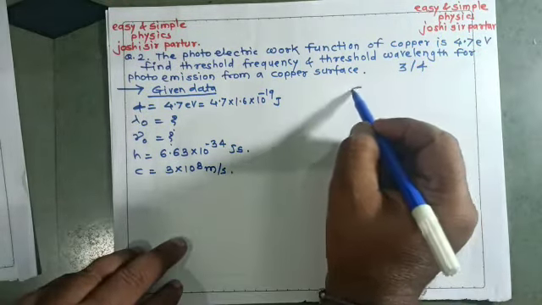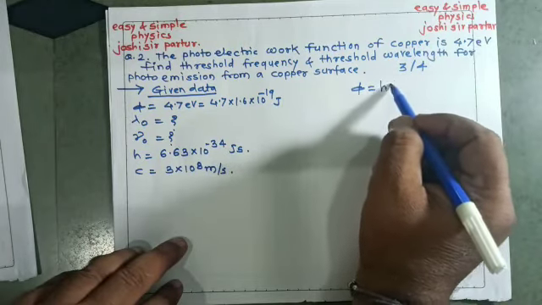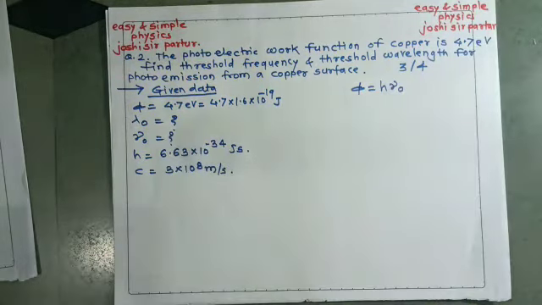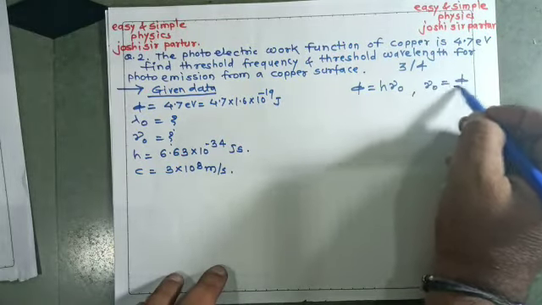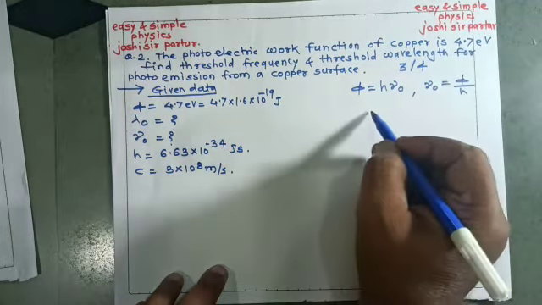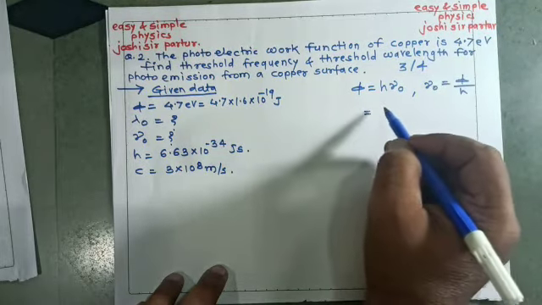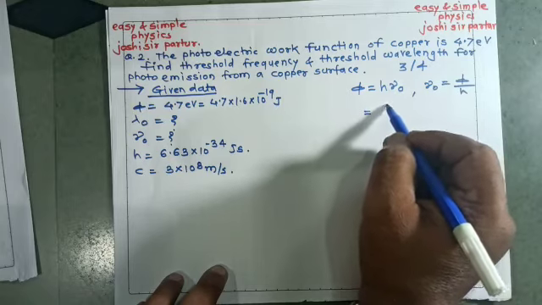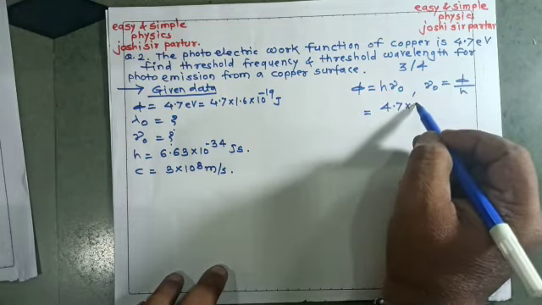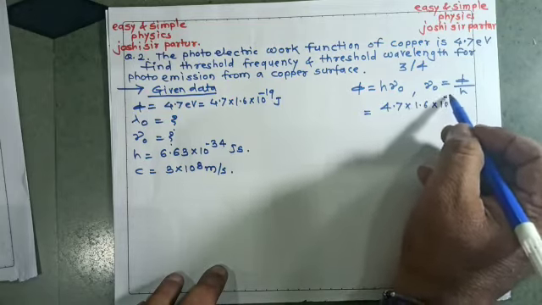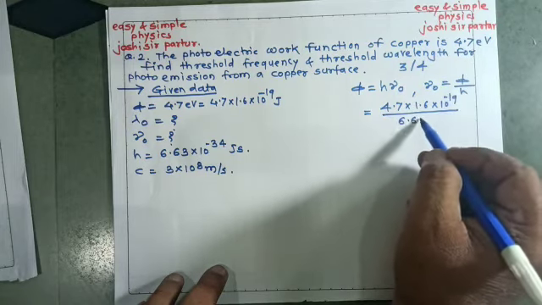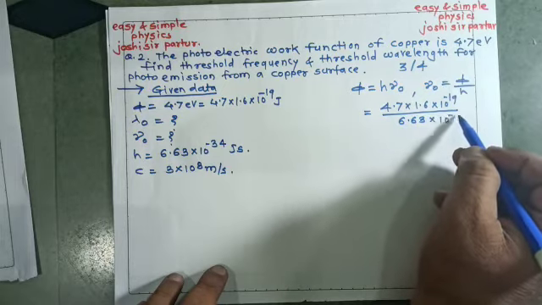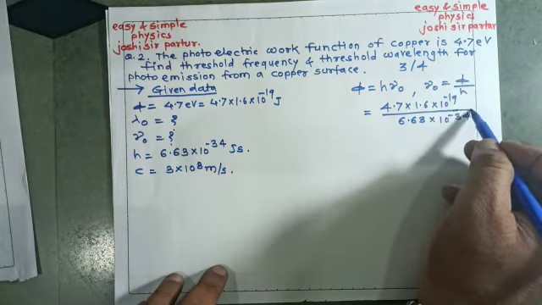First, the formula will be phi is equal to h nu 0. So we can find nu 0 is equal to phi upon h. So nu 0 is equal to 4.7 into 1.6 into 10 raised to minus 19 upon 6.63 into 10 to the power minus 34.